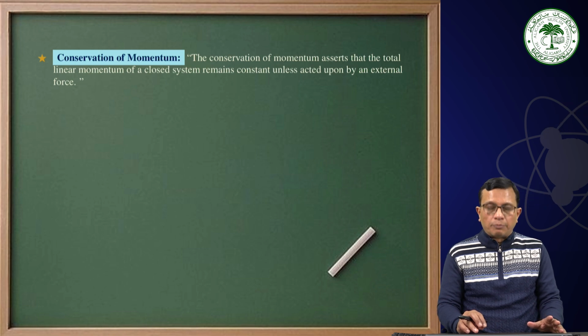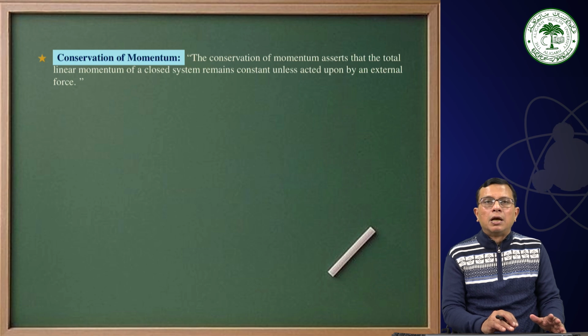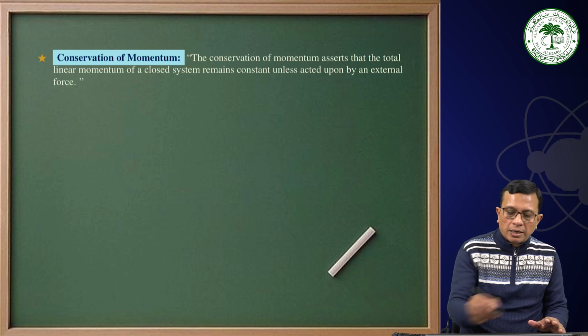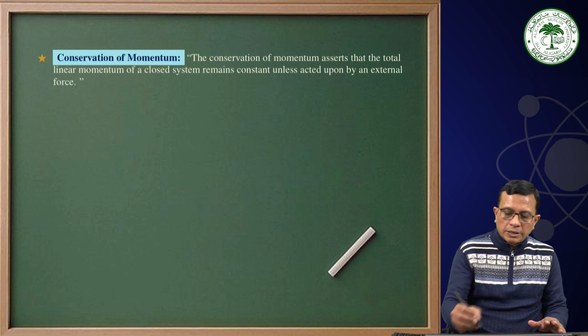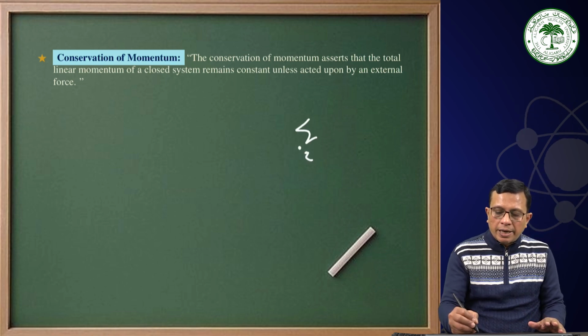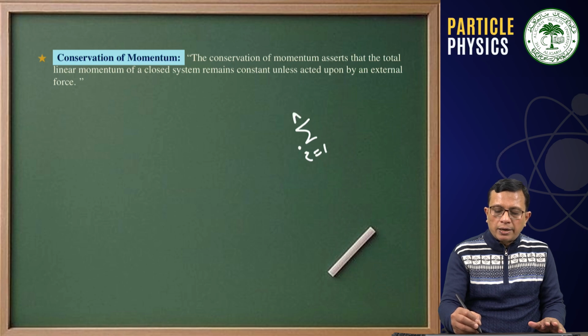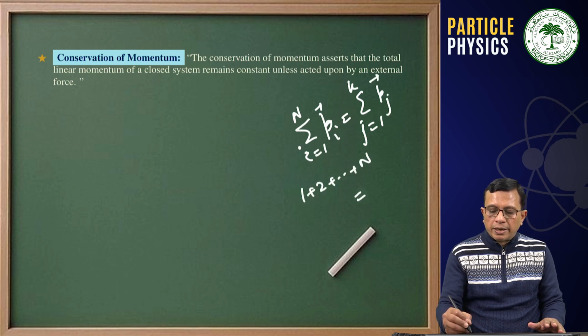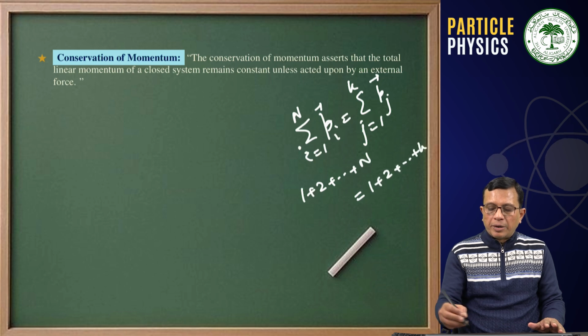Then we have conservation of momentum. This says that the total linear momentum of the system in the initial state must be equal to the total linear momentum of the system in the final state. That means if I say that the sum of p_i, i equal to 1 to n, must be equal to the sum of p_j, j equal to 1 to k, for particles 1 plus 2 plus 3 up to n, and here 1 plus 2 plus different particles up to k.